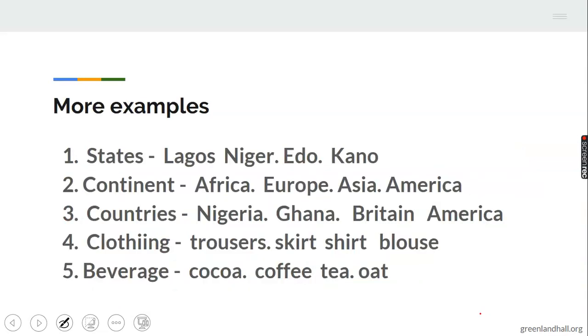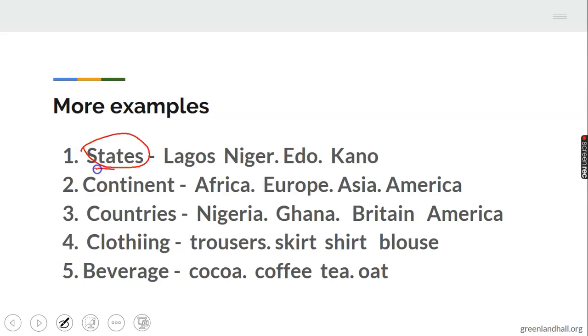Now I have more examples. When we talk about states, can you tell me some components of states, as in some states that we have in Nigeria? How many states do we have in Nigeria? I hope you still remember that we have 36 states and then the Federal Capital Territory in Abuja. So we have some states here: Lagos, Niger, Edo, and Kano. These are states in Nigeria. The state here is the group name.